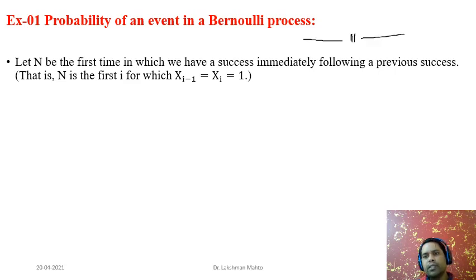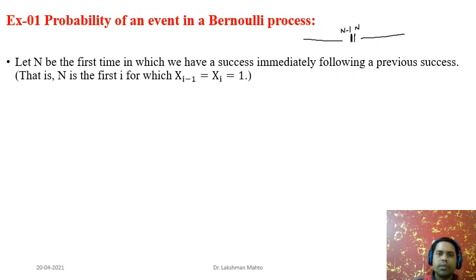But the first time we observe success after success, that means at n we observe 1, and at the previous trial n minus 1 also we observe 1. Okay, that is the situation.